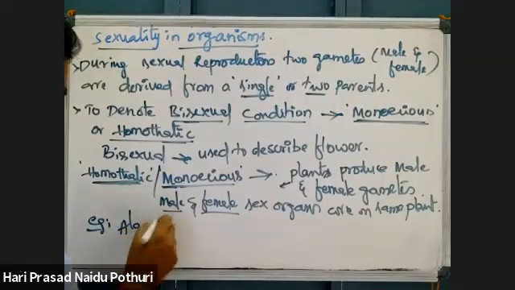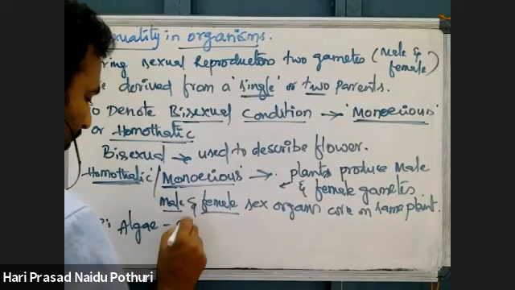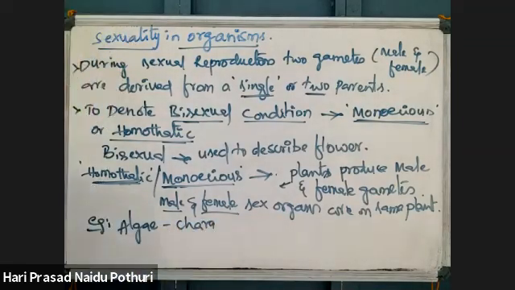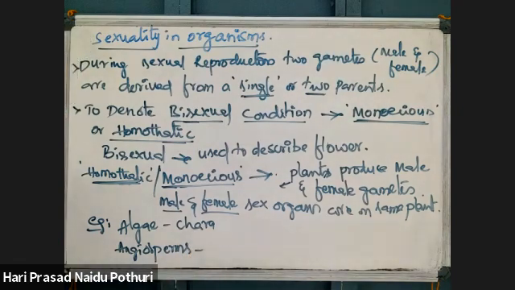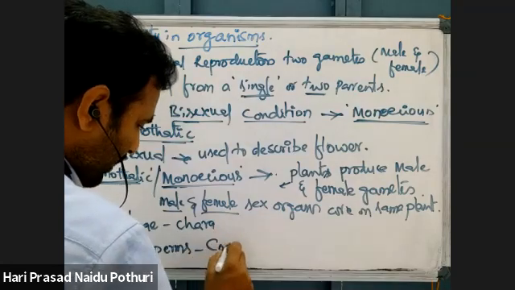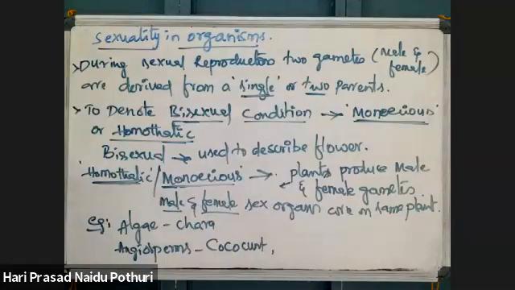Examples for this: algae, an alga which is monoecious in nature, like Chara. Chara is an alga which is monoecious. Among angiosperms, monoecious angiosperms include coconut. Coconut palm is monoecious.